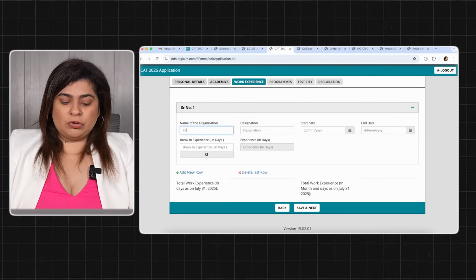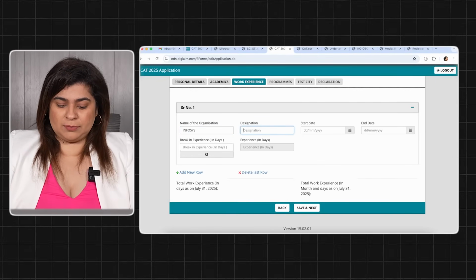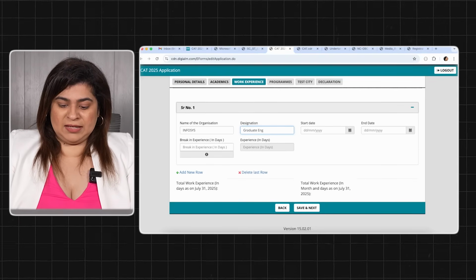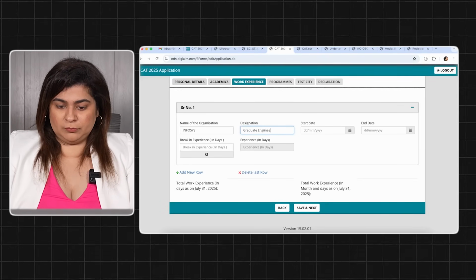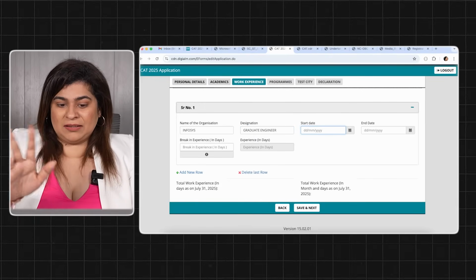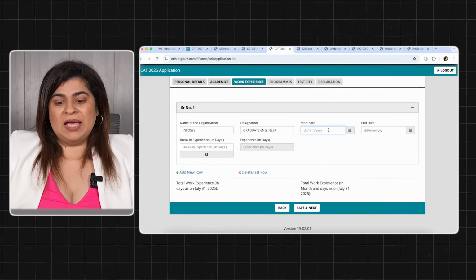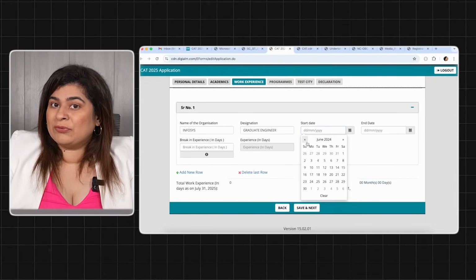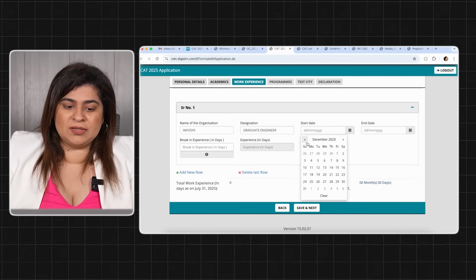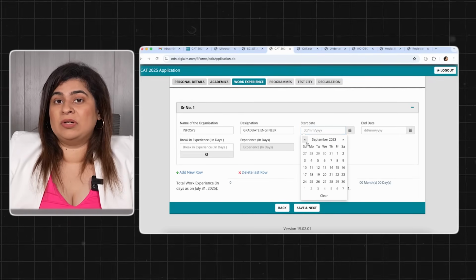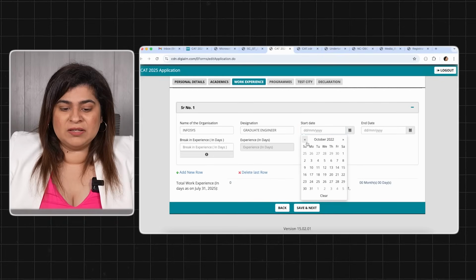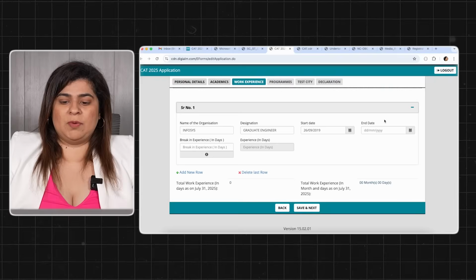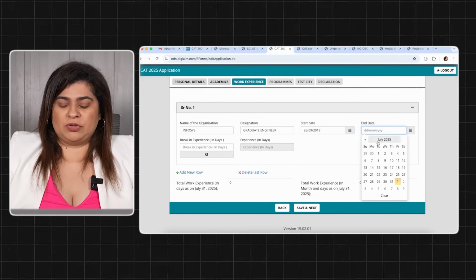Right now you put what is your current job experience, you make sure you put your designation correctly, your start and end date, that is the most important, that has to be absolutely correct. तो वो अच्छे से डाल देना, so that your number of years, number of months of experience will be calculated accurately and it will come experience in days, वो खुद से calculate करेगा, आपको करने की ज़रूरत नहीं पड़ेगी.